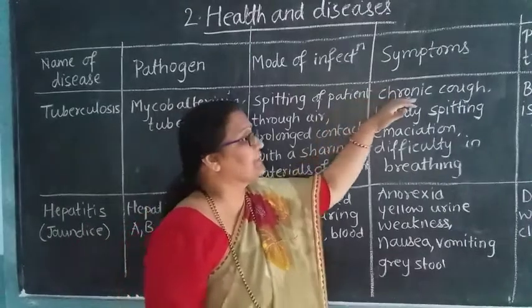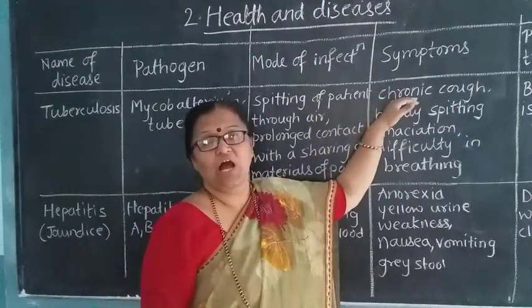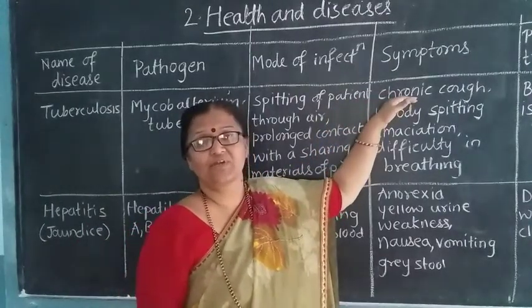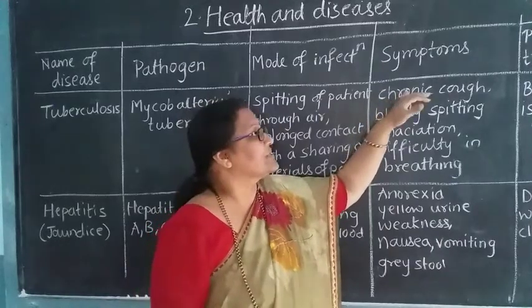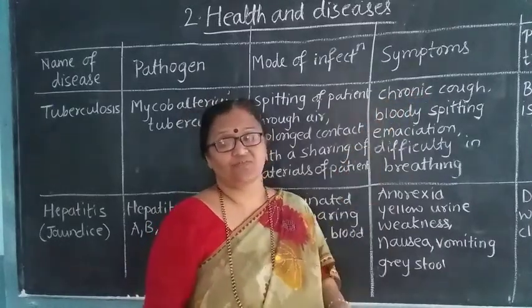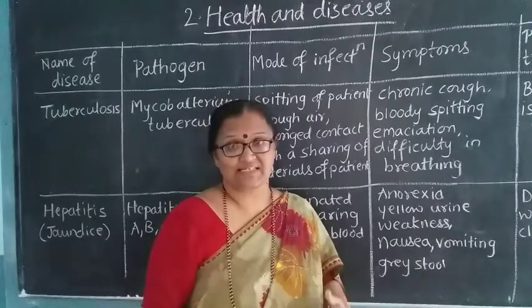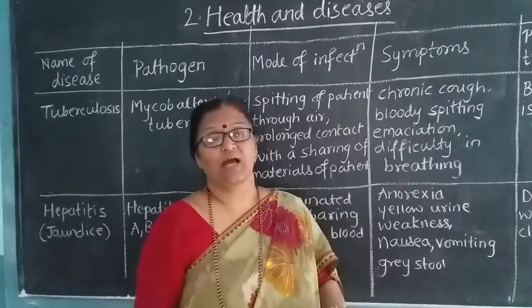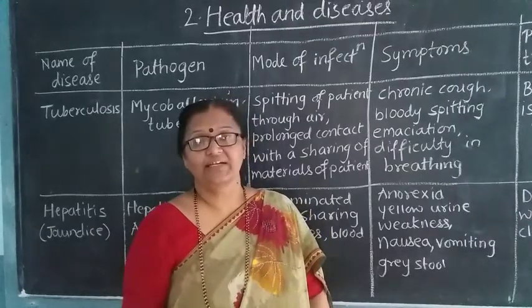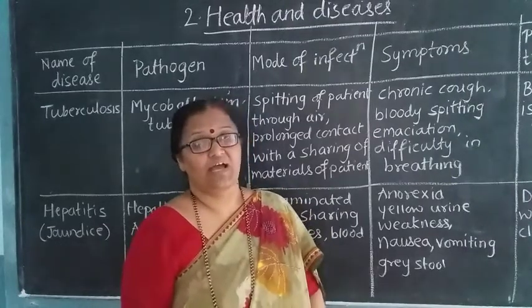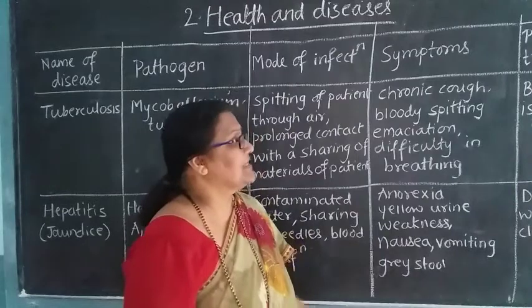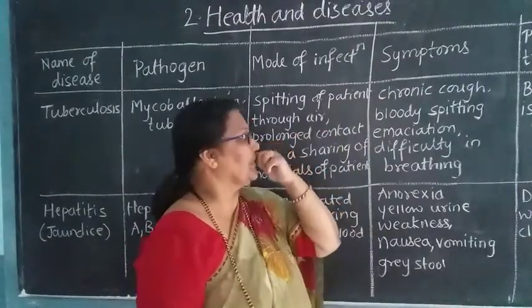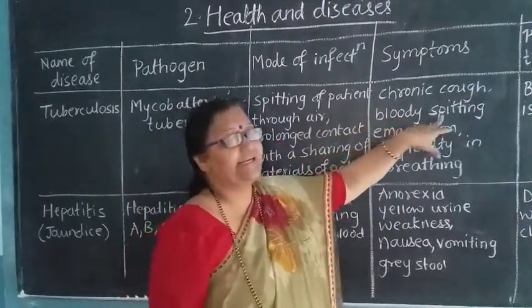Now there are symptoms. What are the symptoms? How can you come to know that you are suffering from TB? Suppose you are having a chronic cough, that means a prolonged cough, about 8 to 15 days. If your cough has not stopped, that means you are suffering from TB. Then there is bloody spitting.